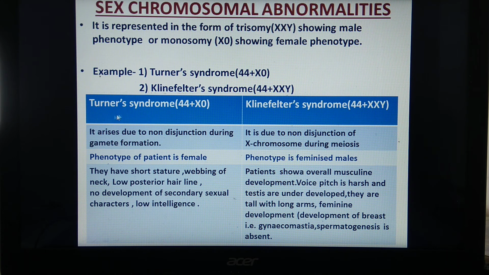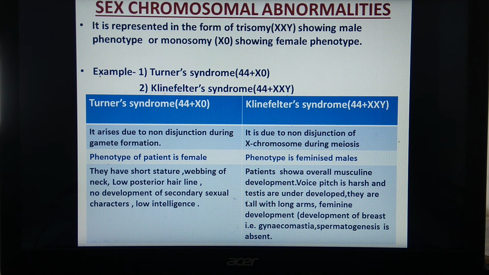What are the symptoms seen in case of Turner's syndrome? It shows short stature, webbing of neck, a web-like structure, low posterior hairline, no development of secondary sexual characters, and intelligence is also low.